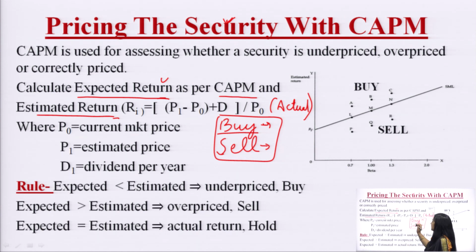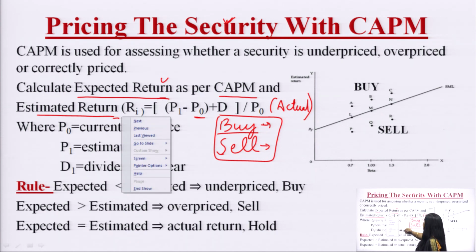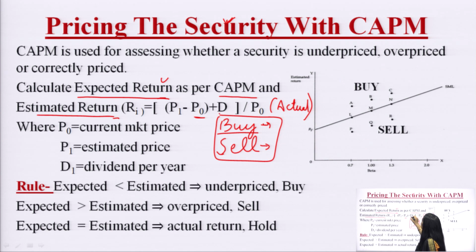For example, there is a security which we have purchased at some price P naught and we have sold it at price P 1, and this is the dividend which we have received on the security. So, how much return have we generated by the security? P 1 minus P naught plus dividend, divided by P naught. P naught is the original price. For example, if I have purchased a share at 100 rupees and I have received 10 rupees as dividend, and then I have sold it at 110 rupees, then how would the actual return be calculated?